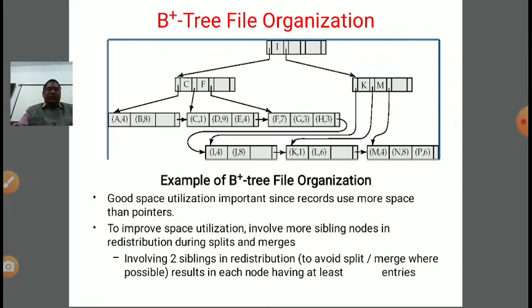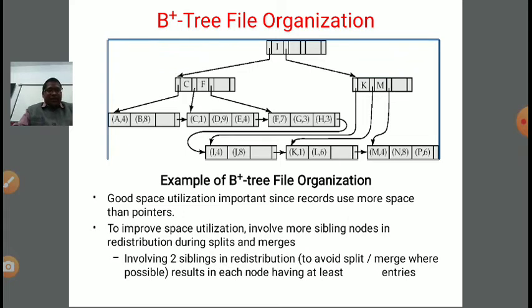So space utilization is a key parameter in B plus tree file organization. Now to improve the space utilization, we involve more sibling nodes in redistribution during splits and merges, like involving two siblings in redistribution in order to avoid split or merge wherever possible, resulting in each node having at least some entries, right?